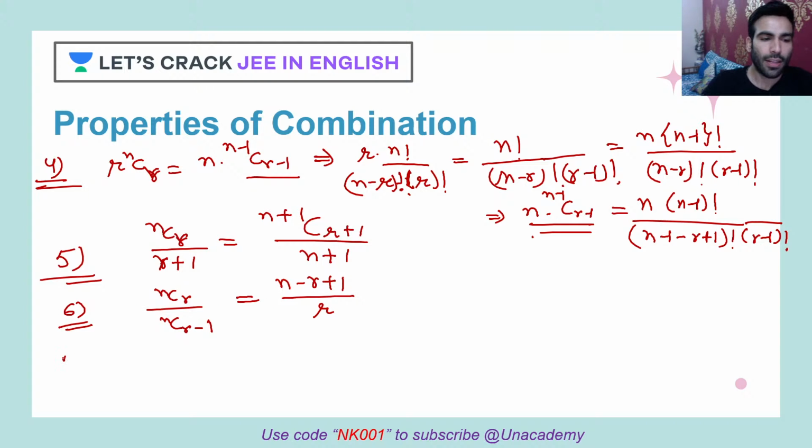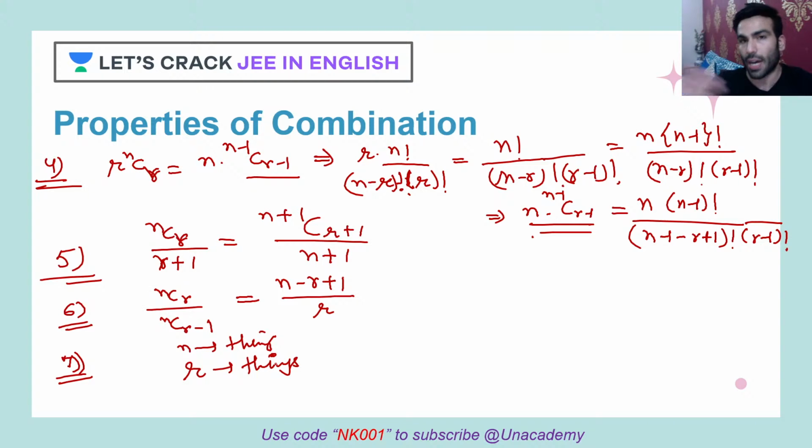There is one more property which is very useful whenever you solve questions. We have n things, and we have to choose, let's say, r things out of those n things. Which nCr will give us the maximum value? How will we find this? It's very easy. What you need to do is check whether n is even or odd.